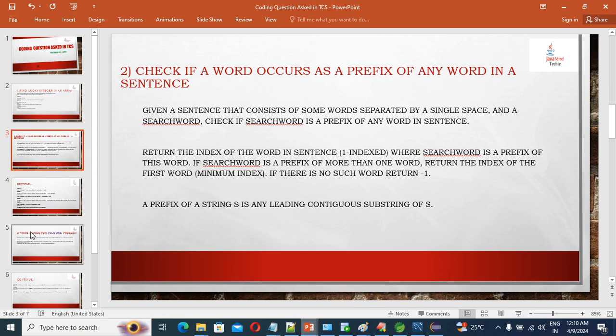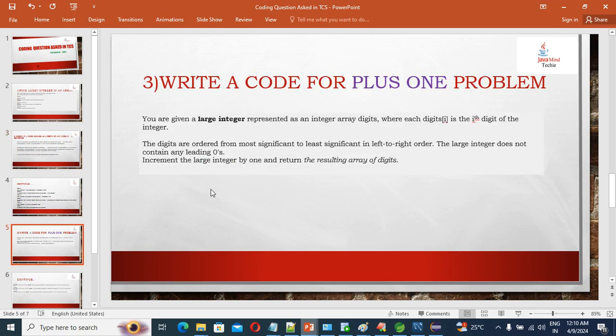Then the third question they ask: write a code for the +1 problem. First you need to know what is +1. I will explain this question as well, and also I will write the code in front of you. The main thing, guys, is how we are going to write the code in front of the interviewer. If your code is executed properly, definitely the interviewer will appreciate your coding skill set more, right?